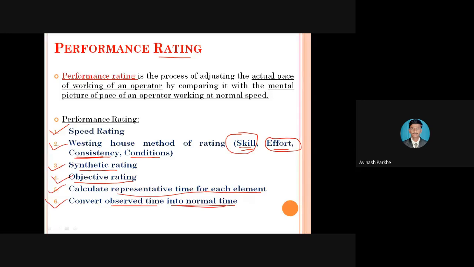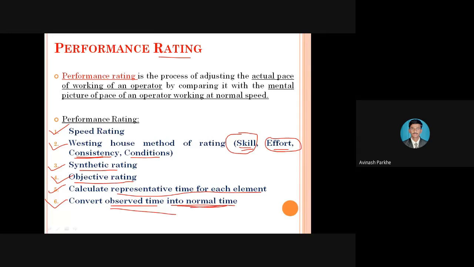So in such situations, instead of assigning 1 hour to complete that task, we can assign 1 hour and 30 minutes. Therefore, all the operators can complete their task in 1 hour and 30 minutes. So at the end of this performance rating, what is the requirement? You have to convert the observed time into the normal time, because we have a simple formula.